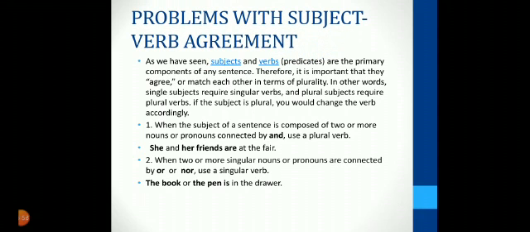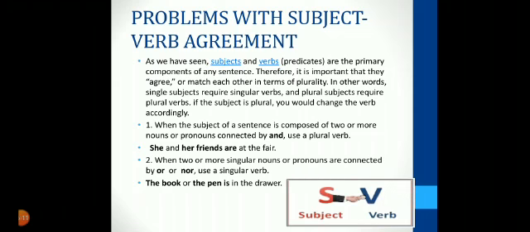Now, problems with subject-verb agreement. As we have seen, subjects and verbs or predicates are the primary components of any sentence. Therefore, it is important that they agree or match each other in terms of plurality. In other words, a singular subject requires a singular verb and a plural subject requires a plural verb. If the subject is plural, you would change the verb accordingly.